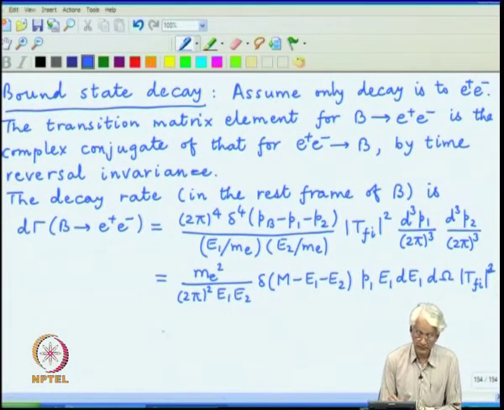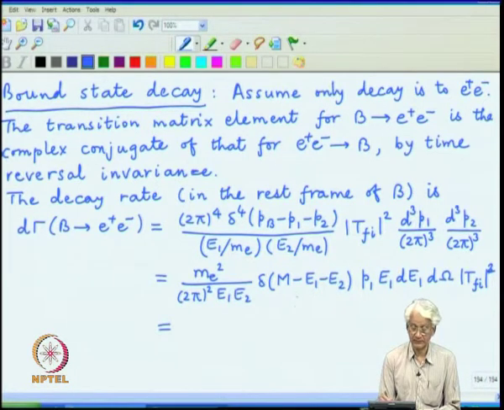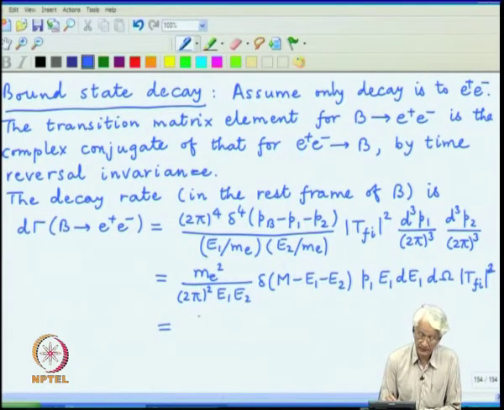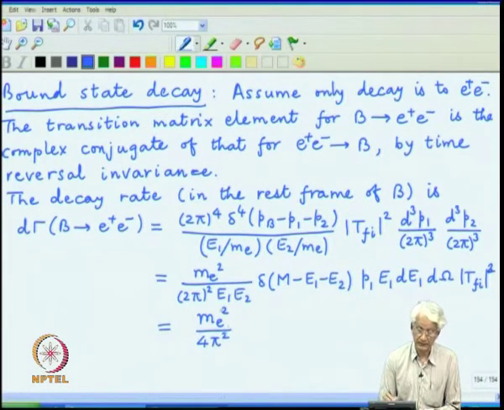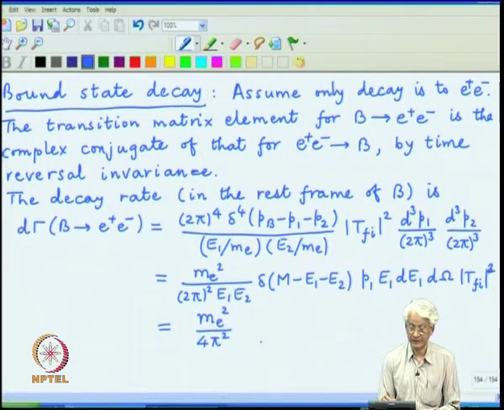And now, noting that E1 and E2 are equal, they are just each of them m by 2, we can do the delta function integral rather trivially. So, also there is some cancellation of other parts of e's. So, there is only m_e square by 4 pi square which remains.